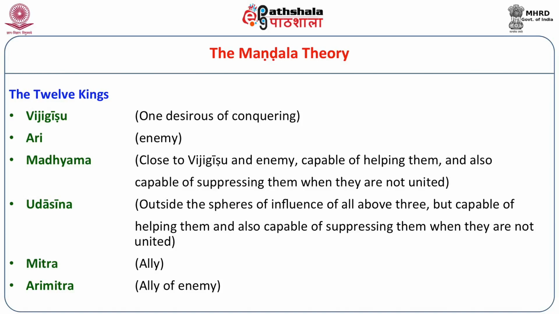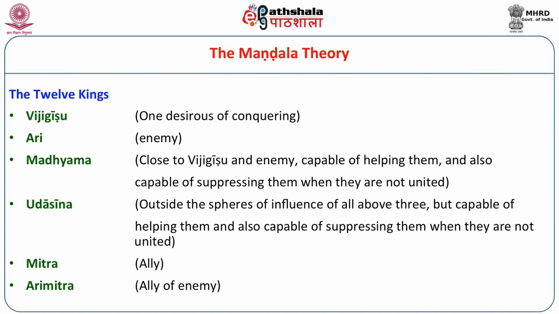to Vijigishu and also the enemy. This Madhyama is capable of helping them and also capable of suppressing them when they are not united. Apart from the Madhyama, there is another, Udasina. There is a difference between the Udasina and the Madhyama. Udasina is outside the spheres of influence of all the above three, but capable of helping them and also capable of suppressing them.